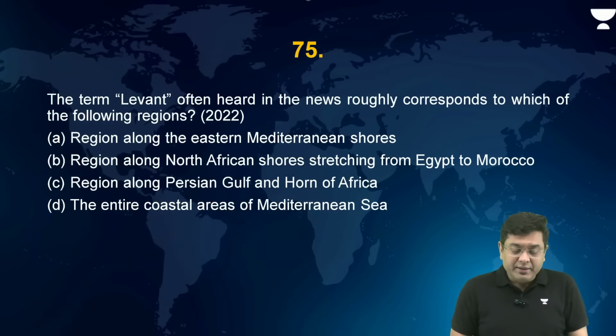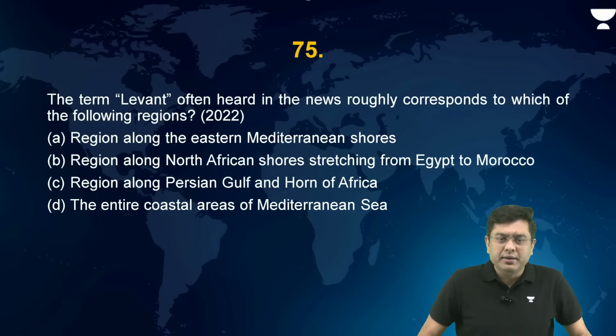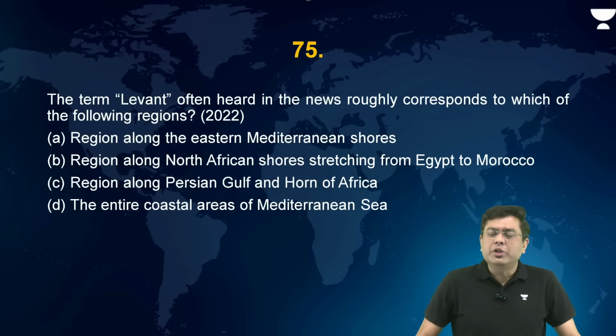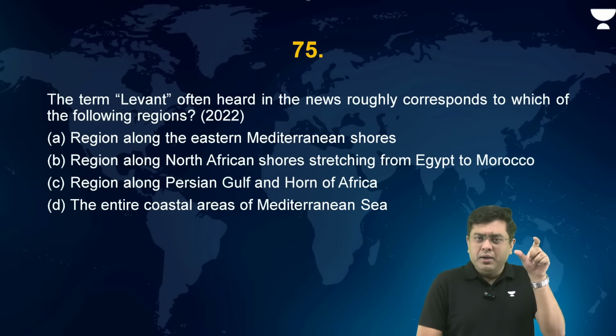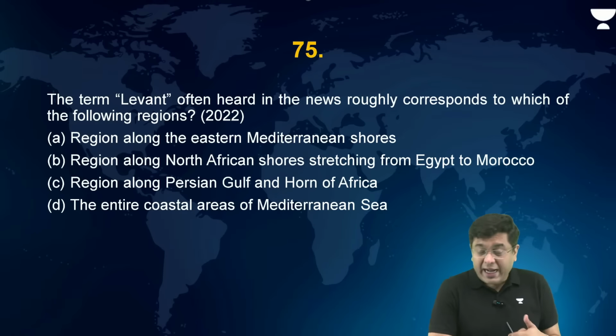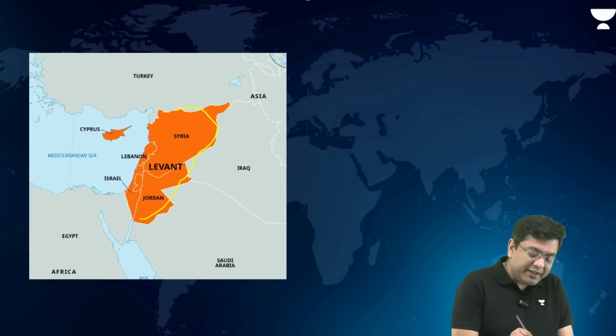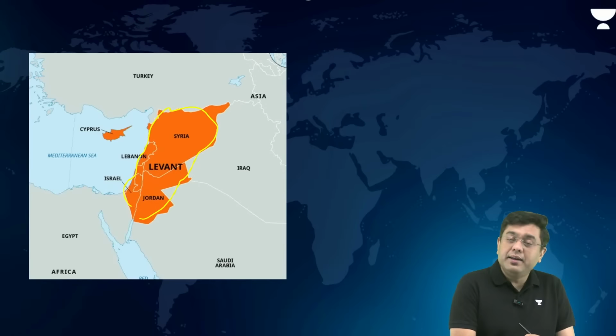Now, the term Levant, often heard in the news, roughly corresponds to which of the following regions? Levant is which area? Bordering regions of Syria, Mexico, African Sahel, or South America around the region of Rio de la Plata. Take a look into that as well. The Levant region again had been in news. So which is the Levant region? This is the region of Levant. That is Israel, Lebanon, Syria, Jordan.